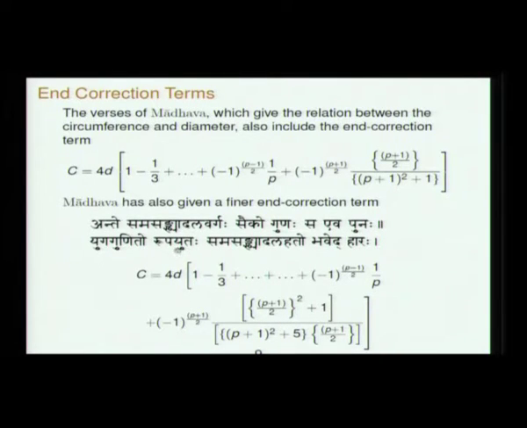Yuga gunito rupayutaha, multiplying it by 4 and adding 1 to it, samasankhya dalahato, dividing it by (p plus 1) by 2, bhavet haraha, that will become the divisor. So simplification will give you p plus 1 whole square plus 5 in the denominator.